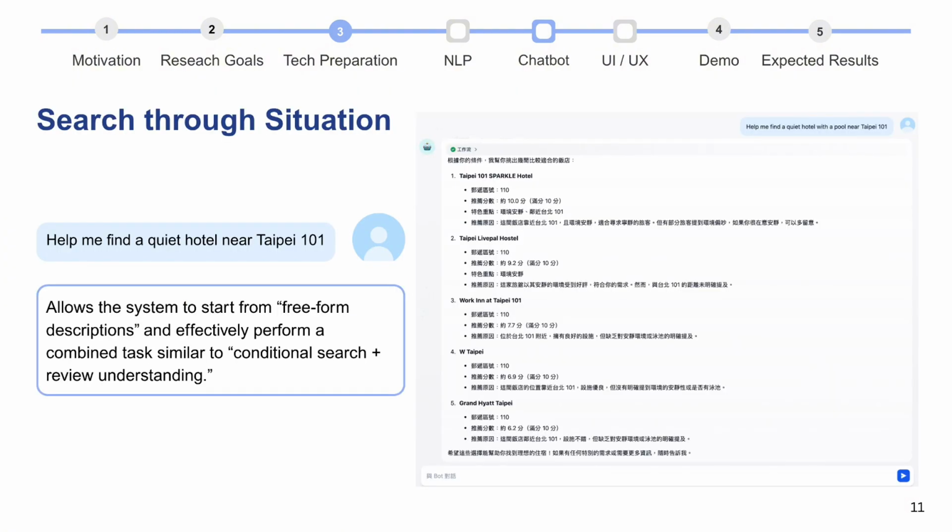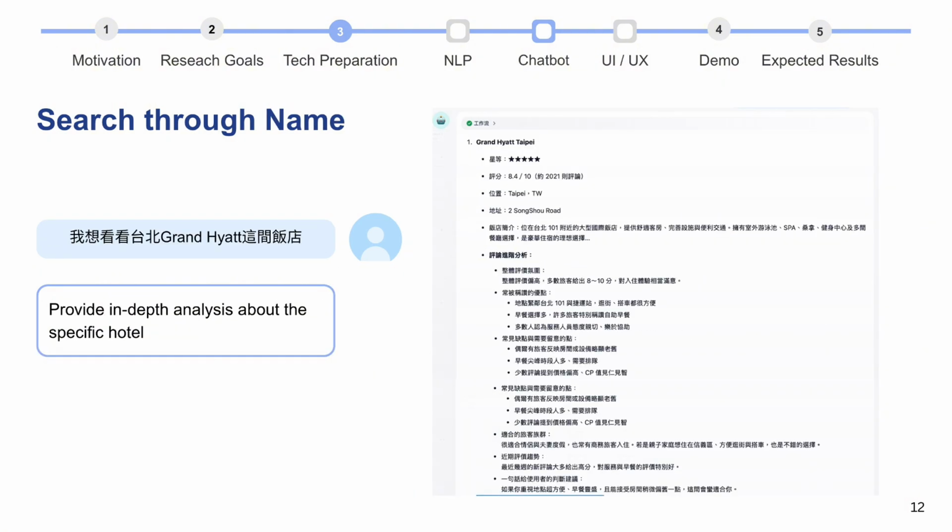This example shows the situation-based route. The user only gives a free-form sentence, help me find a quiet hotel near Taipei 101. Behind the scenes, our assistant extracts the location, understands the quiet preference on the noise and room qualities, looks into our aspect-based review knowledge base, and ranks hotels around Taipei 101 based on those aspects. The final answer looks like a normal chatbot reply, but it's actually doing conditional search plus review understanding at the same time.